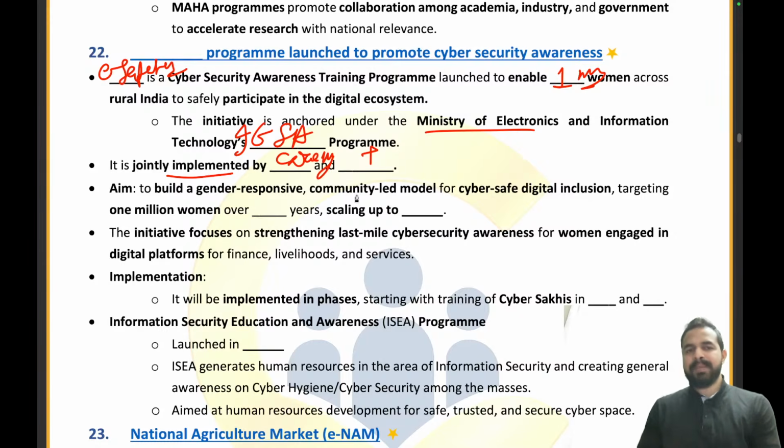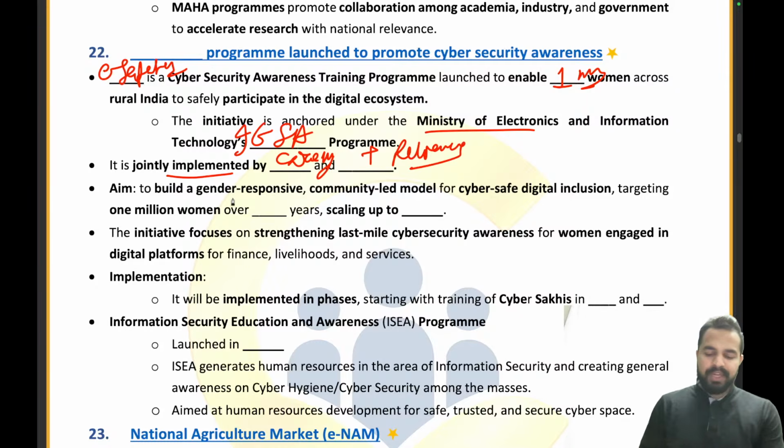It has been jointly implemented by CDAC and, what is the name of that other institute? Let me see who will give me the right answer. So it is ISA and Reliance. Absolutely right. Reliance is the right answer.